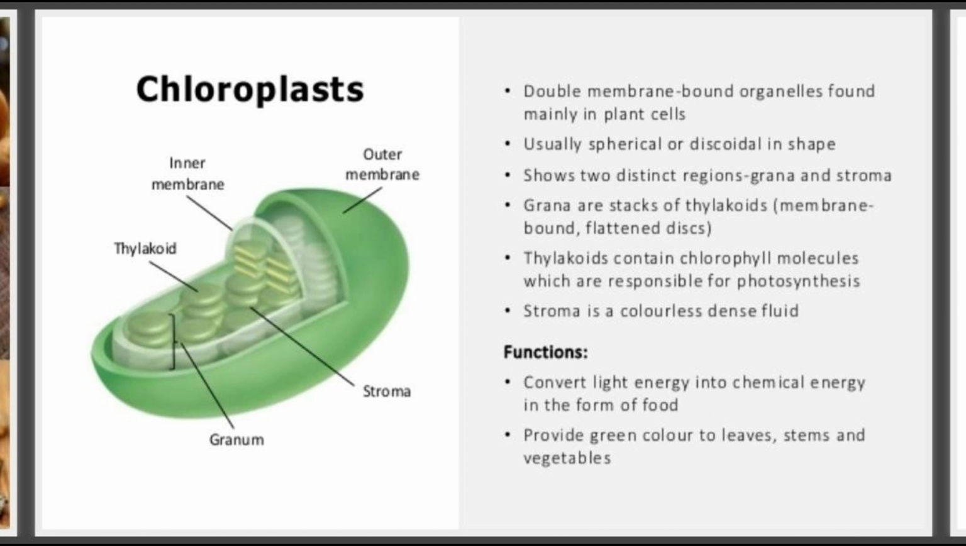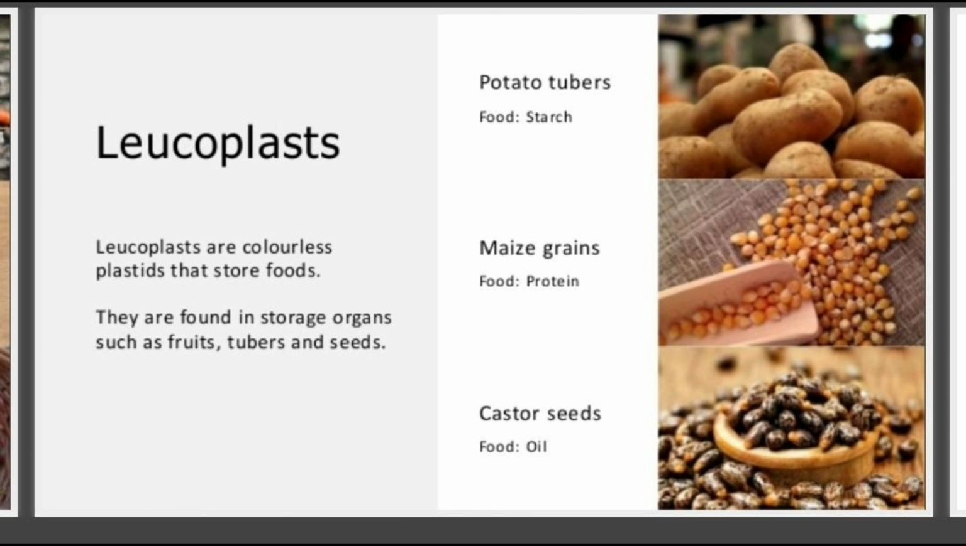Now, what is the function of the chloroplast? It converts light energy into chemical energy in the form of food. It means it helps mainly in photosynthesis. It provides green color to leaves, stems and vegetables. Leucoplasts are colorless plastids. This is also a type of plastid, but it doesn't have any color, but it stores food.